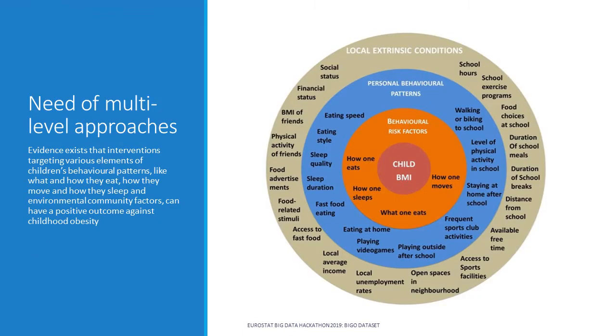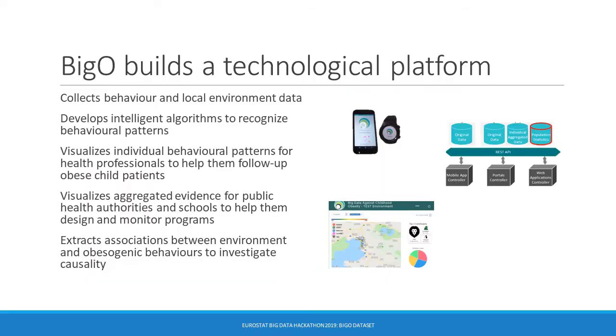Many factors have been identified and categorized so far. BigO collects data for factors of the two outer circles. BigO is developing many tools for that purpose: behavioral and environmental indicator extraction algorithms, visualization engines, and tools for implementing association studies.